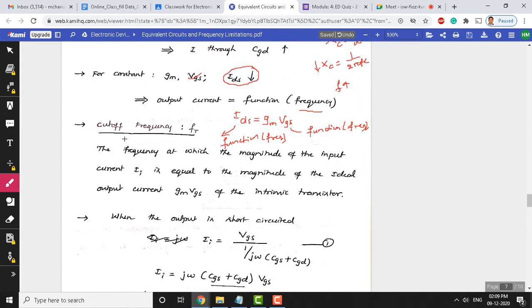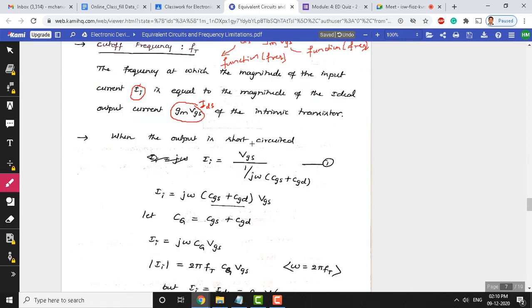Now, let us determine the cutoff frequency FT. FT is denoted as the cutoff frequency. The definition is the frequency at which the magnitude of the input current II becomes equal to the ideal output current, which is GM times VGS. This is IDS. In order to find this cutoff frequency, we need to equate the input current to the output current, which is IDS. This is the output current and this is going to be the input current. So, that is the definition of cutoff frequency. Let us now derive that with reference to the circuit we have shown. This is the circuit again.